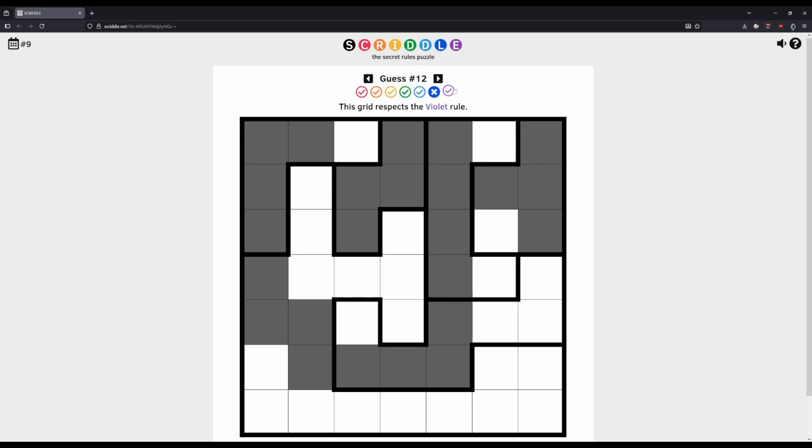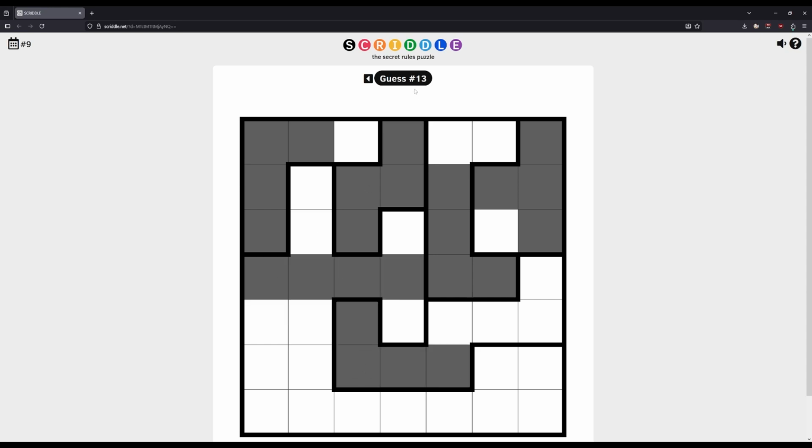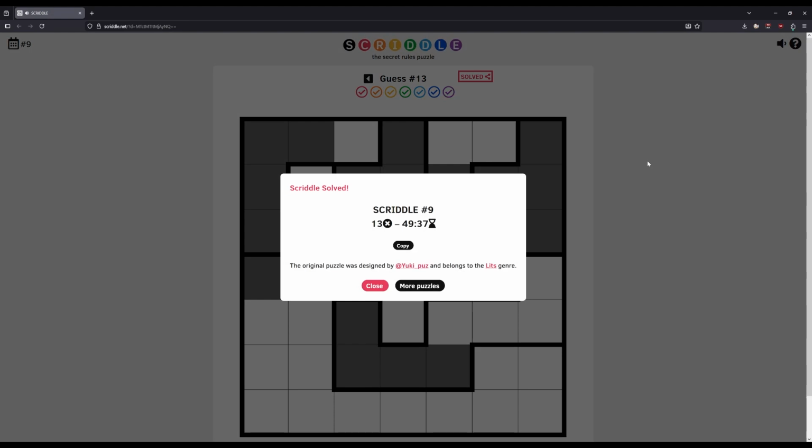But this does change things quite a bit. So now we're looking at this. We actually can reuse L shapes as long as they don't touch, which means I think the solution is simply this, which I had considered as a solution before, but just discarded because, yeah. All right. Well, friends, there you go.